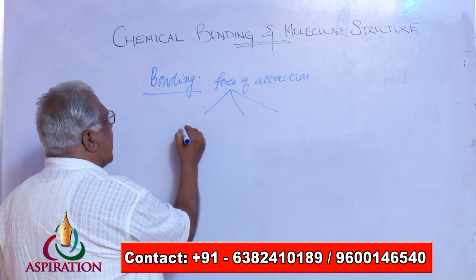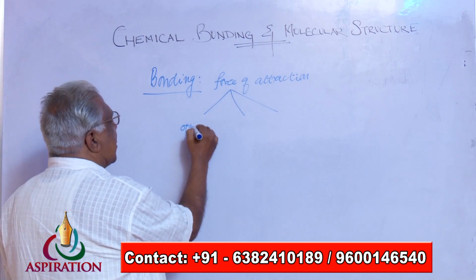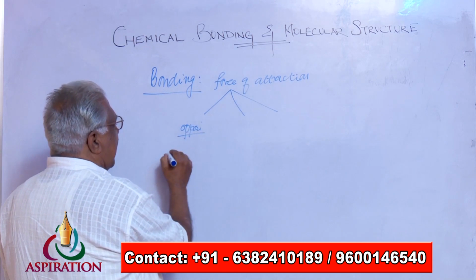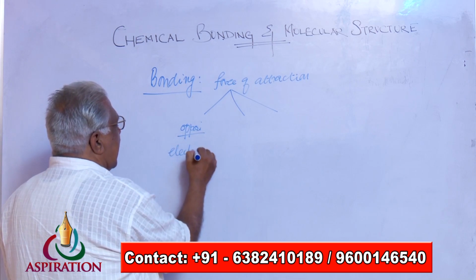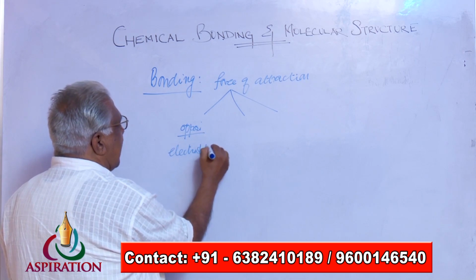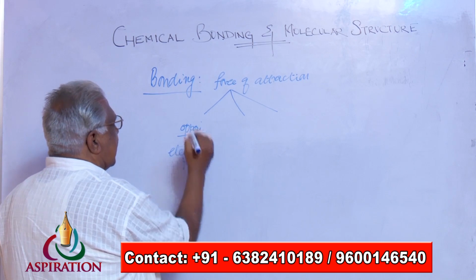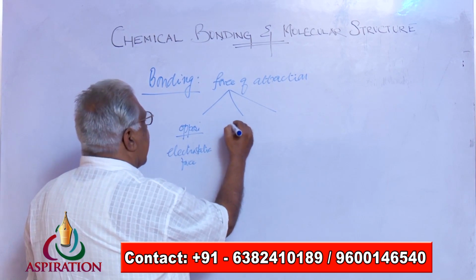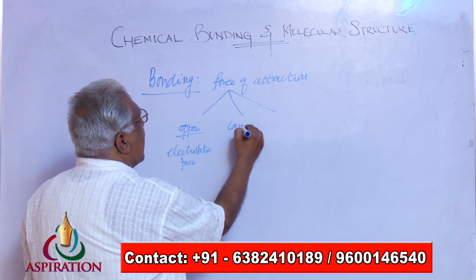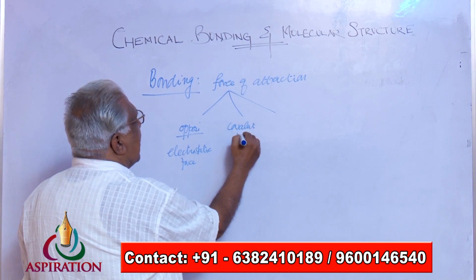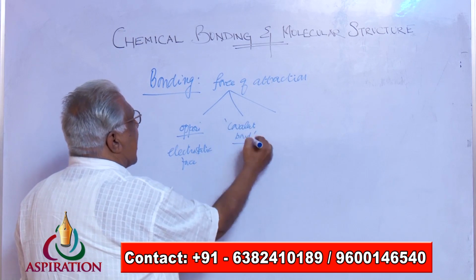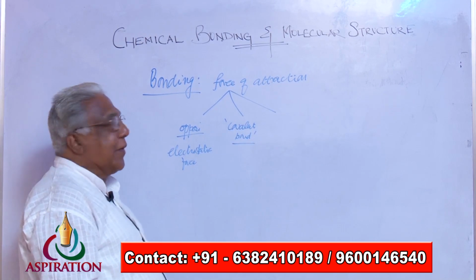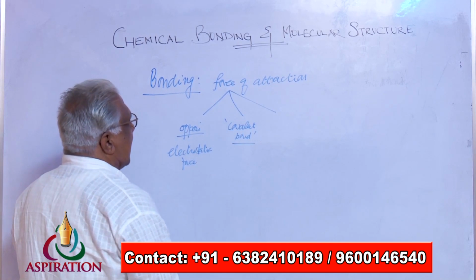One is attraction between oppositely charged ions. This is what we are going to call electrostatic force of attraction. Another type of attraction we find is in the formation of a covalent bond. That is, a covalent bond is a type of attraction that exists between two bonded atoms.